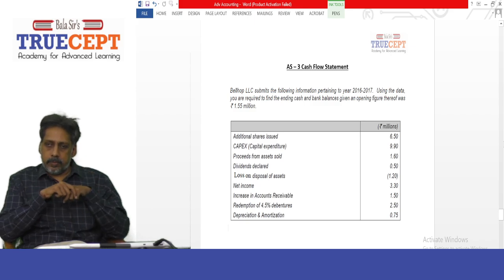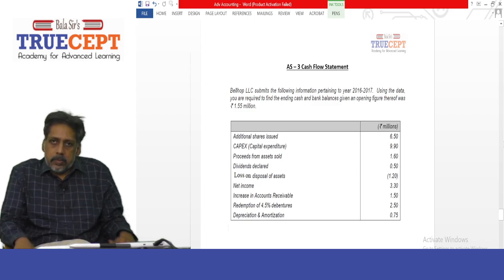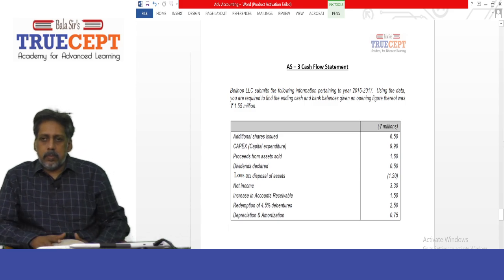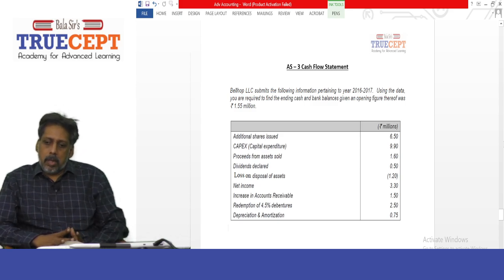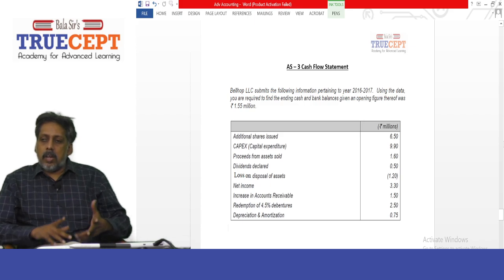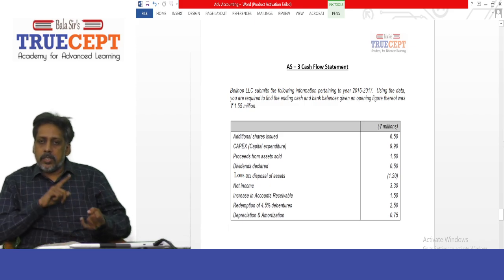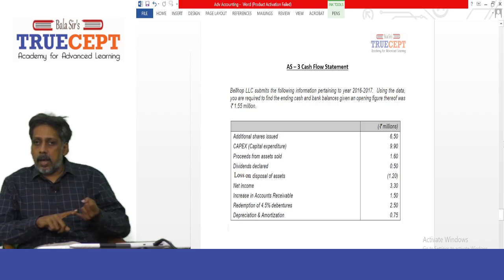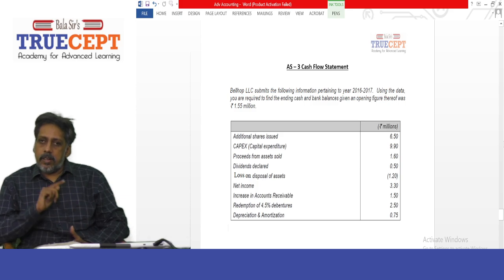Bellhop LLC submits the following information pertaining to the year 2016-17, and using the data, you are required to find the ending cash and bank balance, given the opening figure thereof was 1.55 million. So they have given the opening balance of cash as 1.55 million. And you have been asked to ascertain the closing balance of cash, right? And then read the data given.